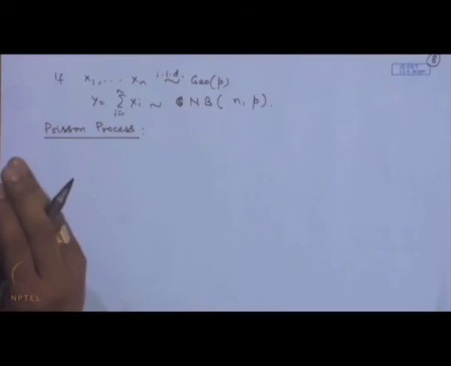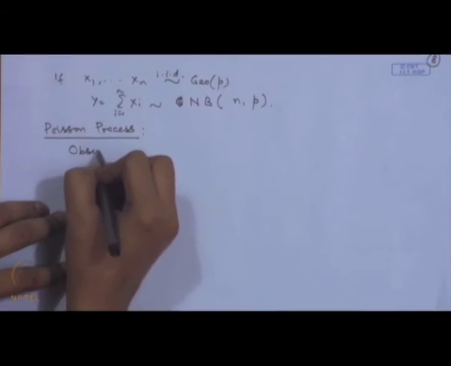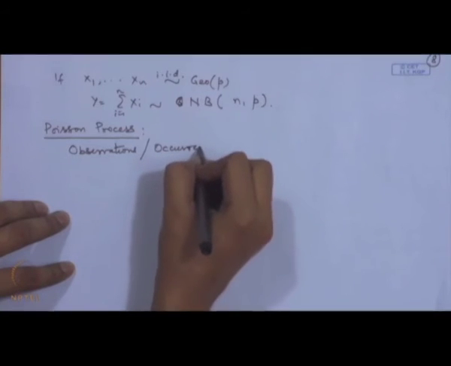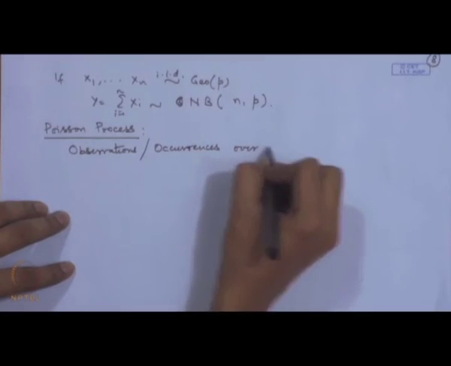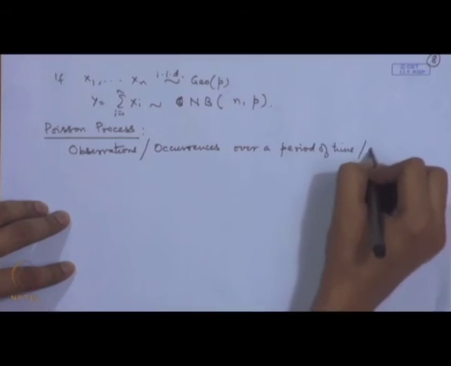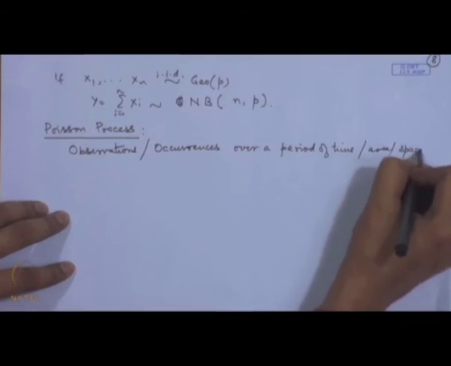Many of these events satisfy certain assumptions. These assumptions are called assumptions of a Poisson process. So, first thing that we notice here, that we are observing events over a period of time, over area, over space. So, for convenience we consider observations or occurrences over a period of time, area, space, etcetera.